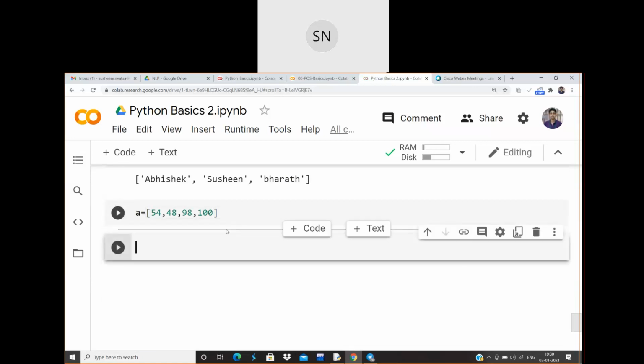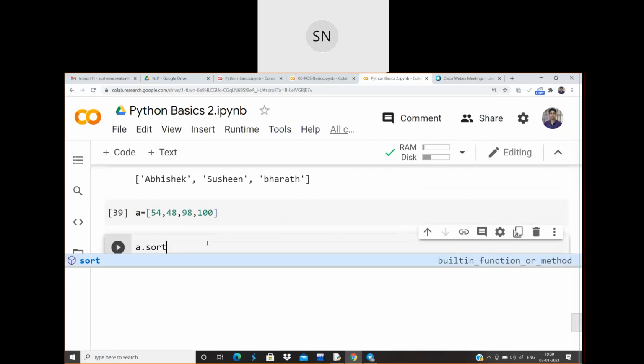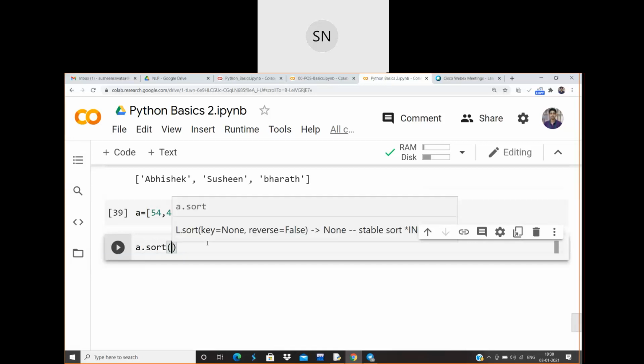There is one more parameter which is present in sort, that you need to know. By default it will be none and true. Let me show you what exactly it is. A dot sort, see, the key value is none. If key value is none, let me discuss that later.